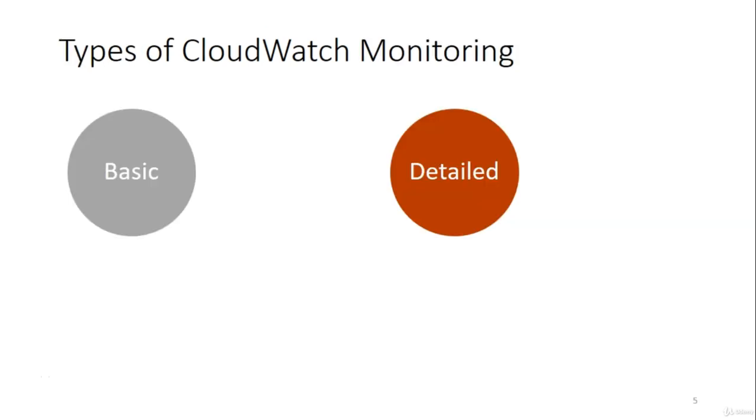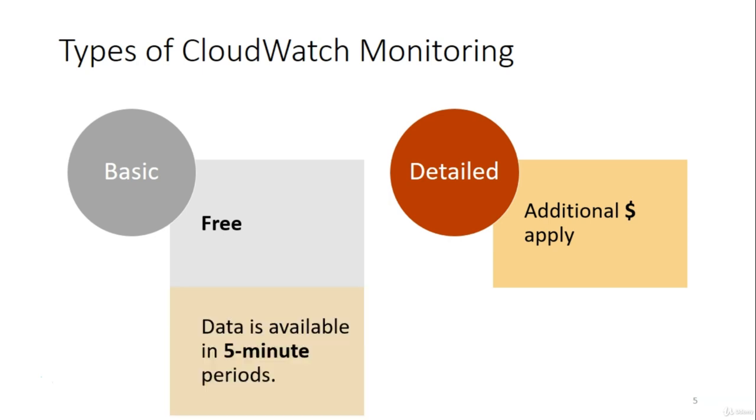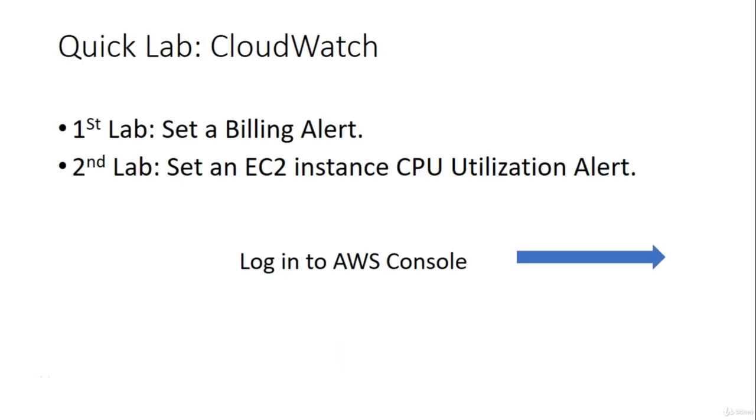Now let us see types of CloudWatch monitoring. So there are two: basic and detailed. Basic is free, detailed will cost a few dollars. In basic, data is available in 5-minute periods, whereas in detailed, data is available in 1-minute periods. So detailed is quite precise, and it would be advanced as well. So for production usage and all, you need to go ahead with detailed, but just remember it will charge some extra dollars as well. Here in this lecture we will also see two quick labs on CloudWatch.